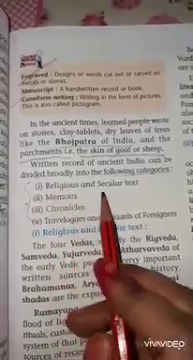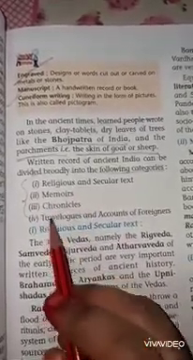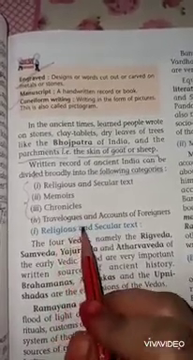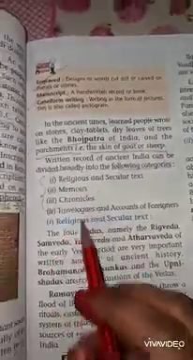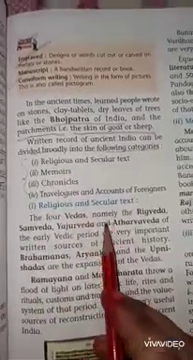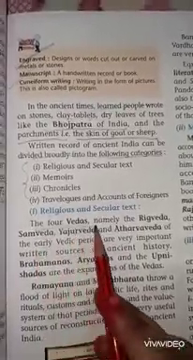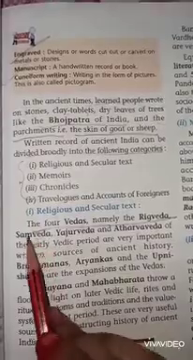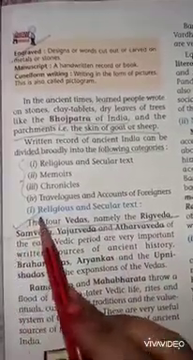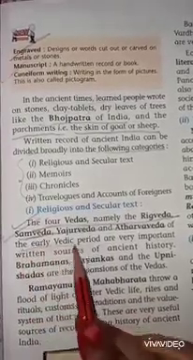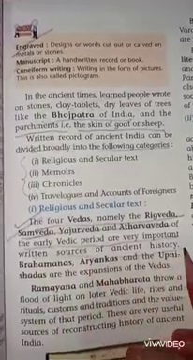Okay, first one, religious and secular texts, then memoirs, then chronicles, then travelogues and accounts of foreigners. Okay, now see the first one, religious and secular text. The 4 Vedas, namely the Rig Veda, please mark what are the 4 Vedas? Rig Veda, Sam Veda, Yajur Veda and Atharva Veda. This is important. Of the early Vedic period are very important written source of ancient history.